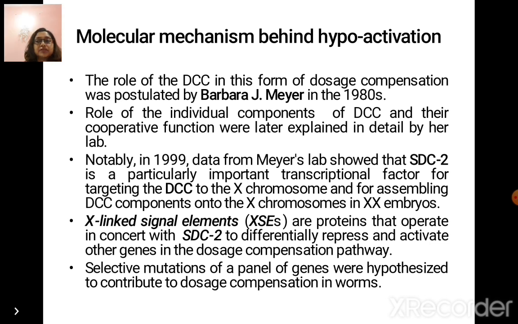X-linked signal elements or XSEs are proteins that operate in concert with the SDC2 to differentially repress and activate other genes in the dosage compensation pathway. Selective mutations of a panel of genes were hypothesized to contribute to dosage compensation in worms.